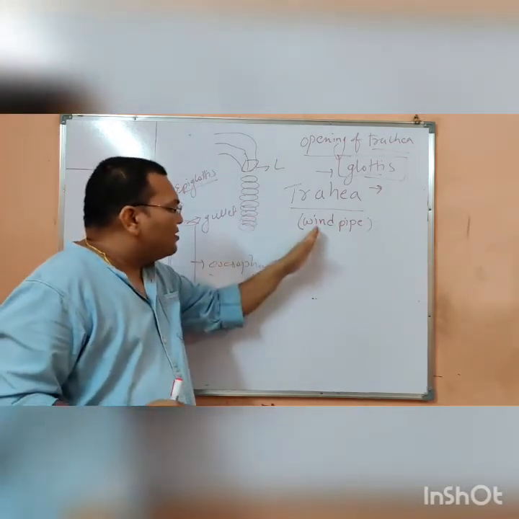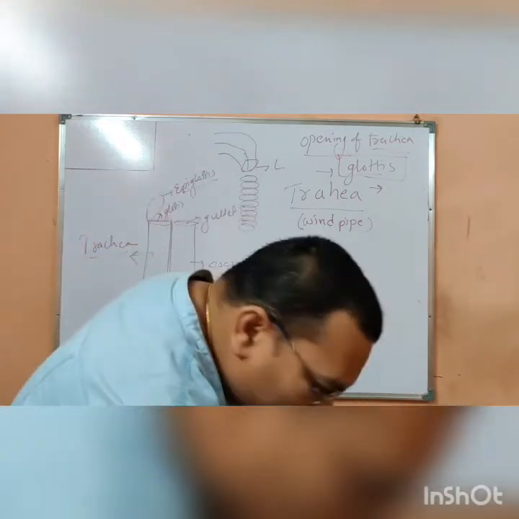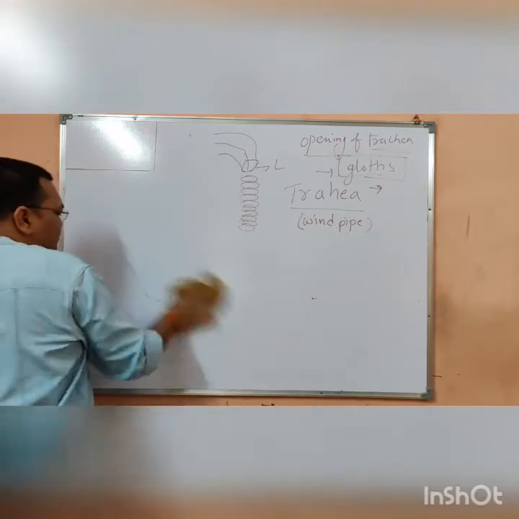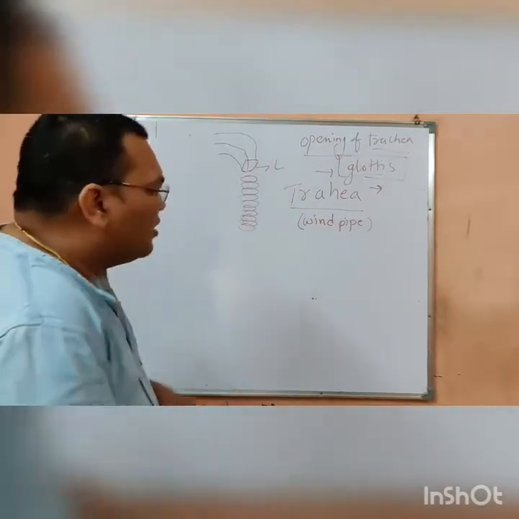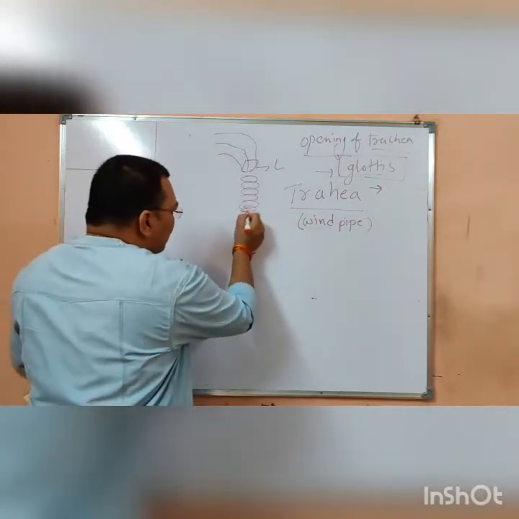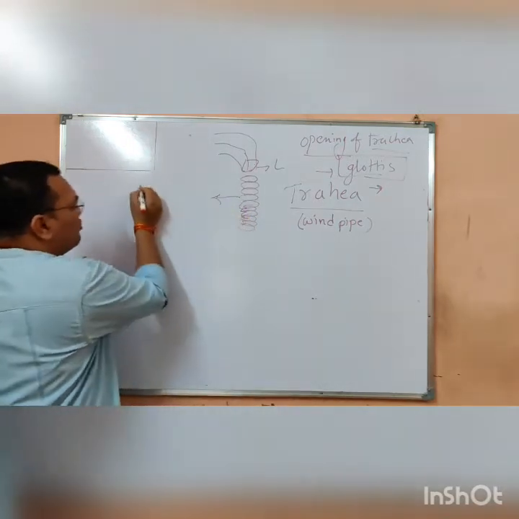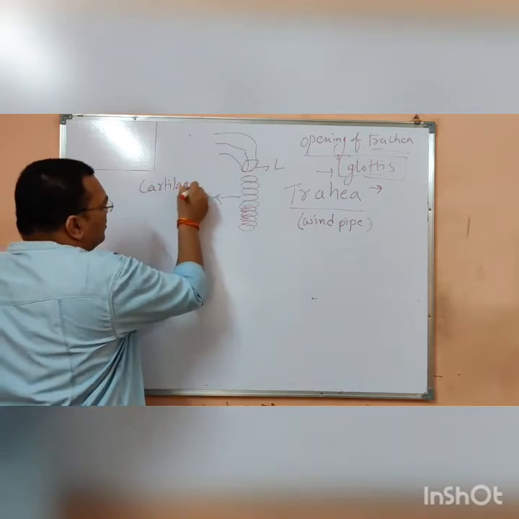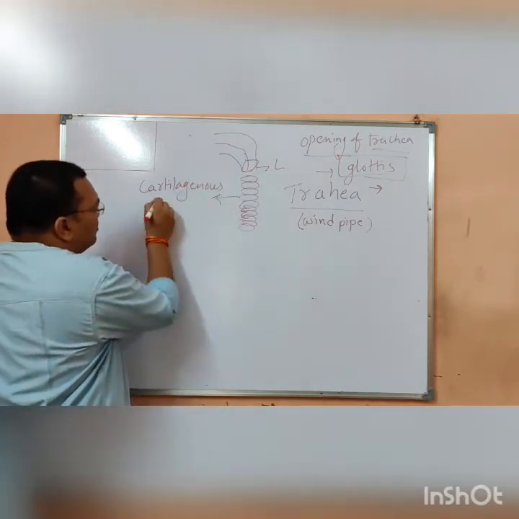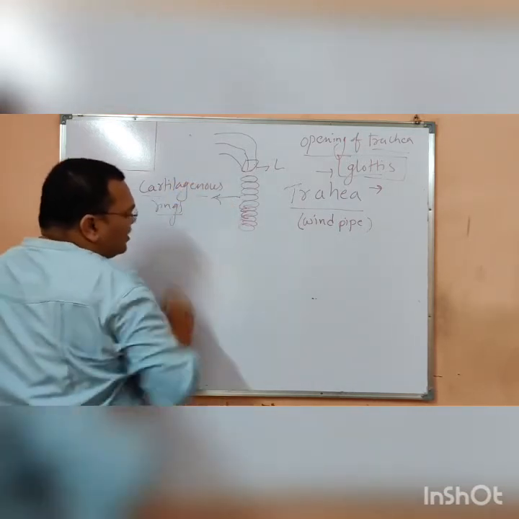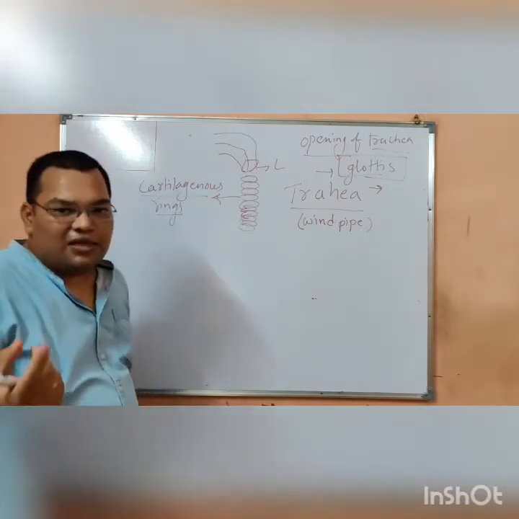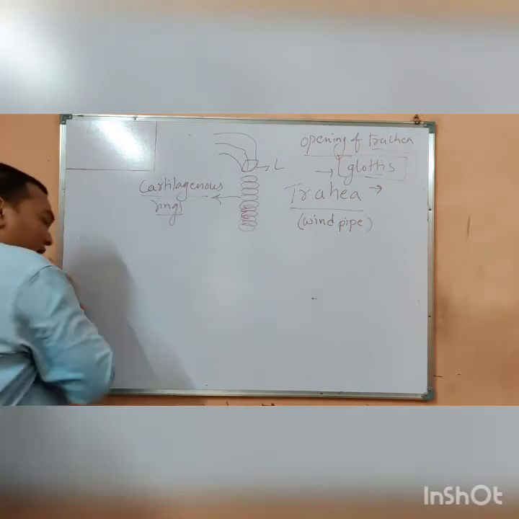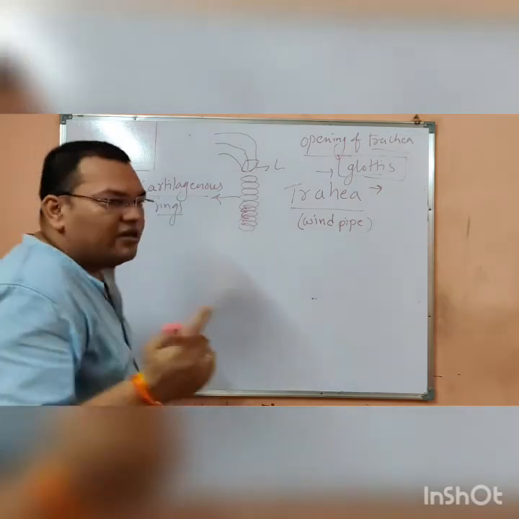Now the trachea is the windpipe. And what is the very important question coming from this trachea? This trachea is made up of cartilaginous rings. That means these are the cartilaginous bones which are there in the ring form.